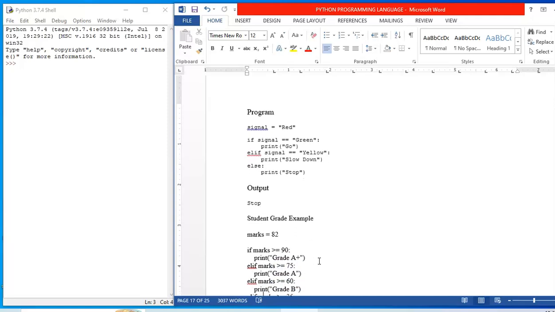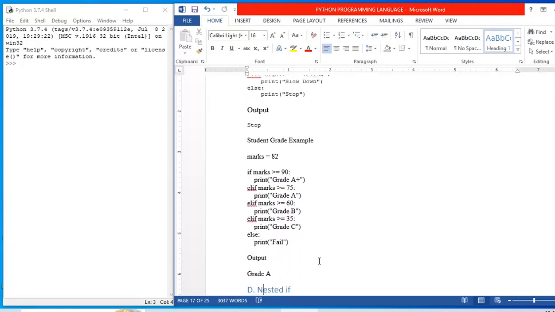Say for example, the student grade example, we have marks is equal to 82. If marks is greater than or equal to 90, print grade A plus. Elif marks are greater than or equal to 75, then print grade A. Elif marks are greater than or equal to 60, then print grade B. Elif marks are greater than or equal to 35, print grade C. Else print fail. Now over here we have given the marks as 82, so it is falling in the range of grade A. So it has printed grade A.